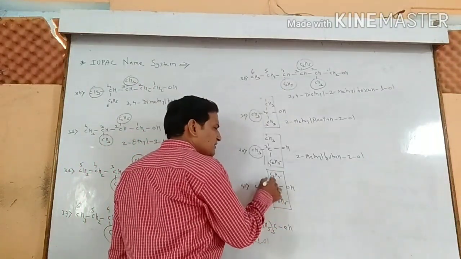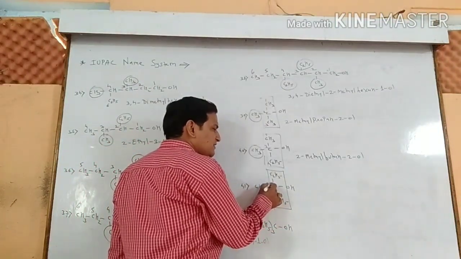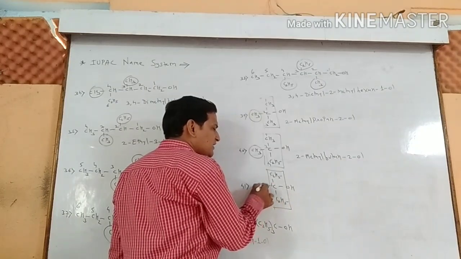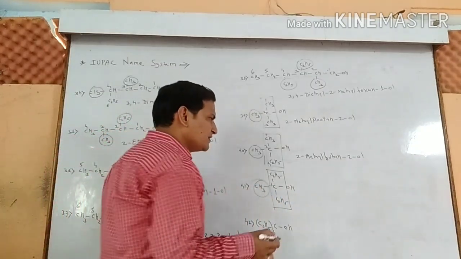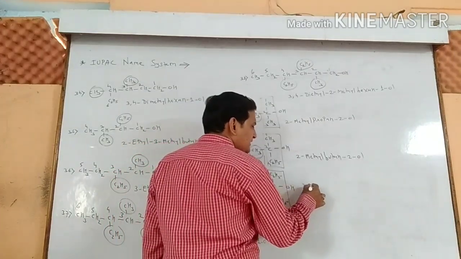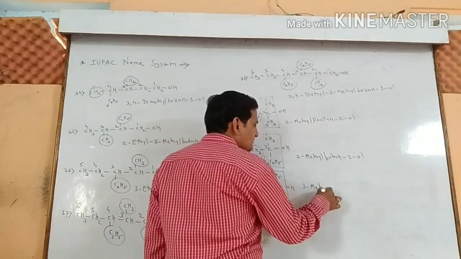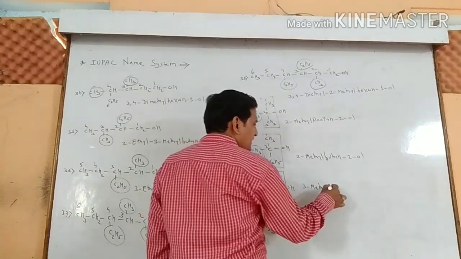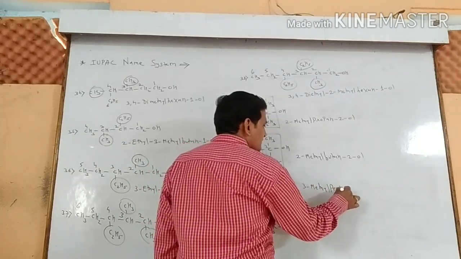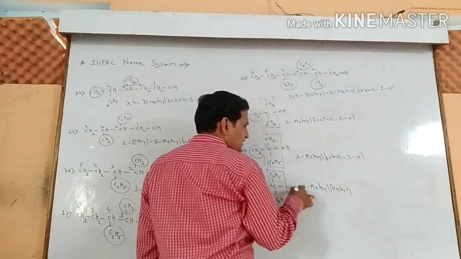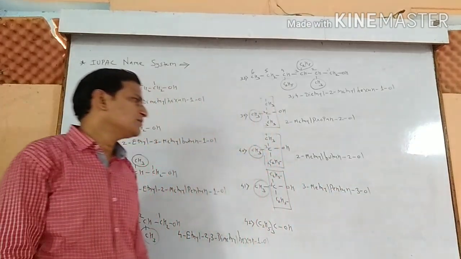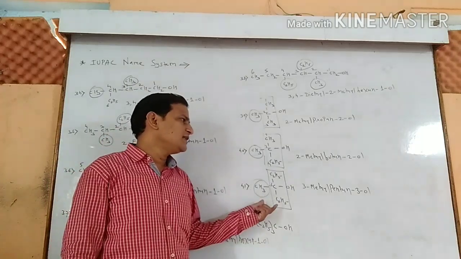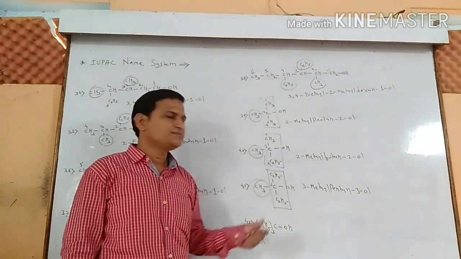And the third position, these are the 2 carbon atoms. This is the third position. Third position contains the branching group, that is the alkyl group, methyl group. The name will be 3-methyl pentan 3-OL. Name of the compound is 3-methyl pentan 3-OL.